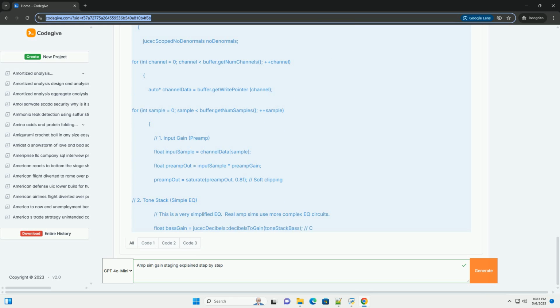Four, adjust the tone stack. Use the EQ controls to shape the frequency response of the signal. Be mindful of how the EQ affects the overall gain. Compensate for any gain loss or increase with the post-EQ gain control.